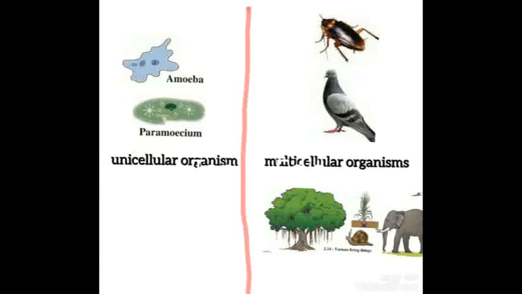On the other hand, multicellular organism means what? Multi means many. So, the organisms which contain many cells are called multicellular organisms. Their body contains many cells, so they are multicellular.